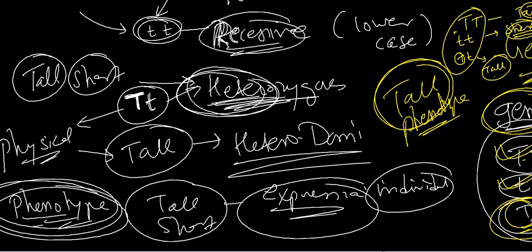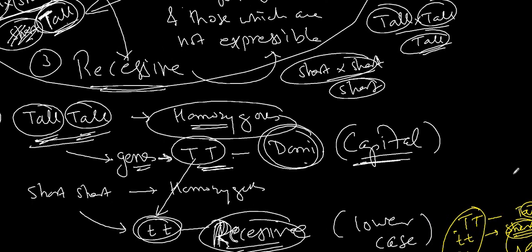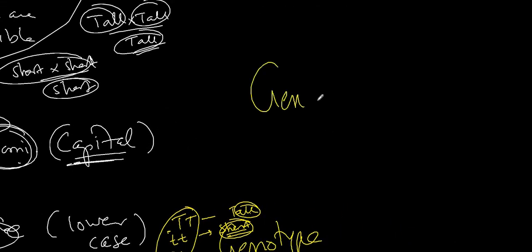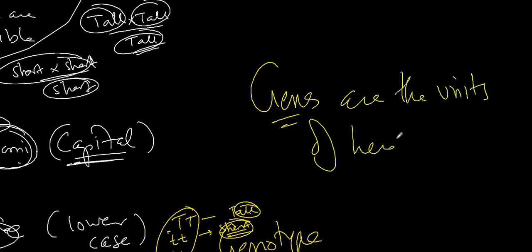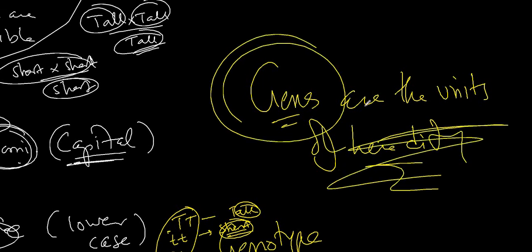And let me conclude with one more definition, and that definition is of gene. Because here we have seen genotype, if you ask what are genes, you can say genes are the units of inheritance, or heredity. What are genes? Genes are the units of heredity.